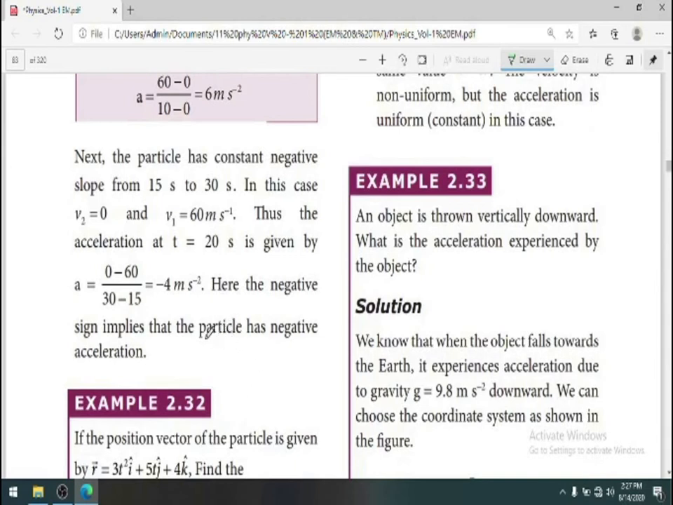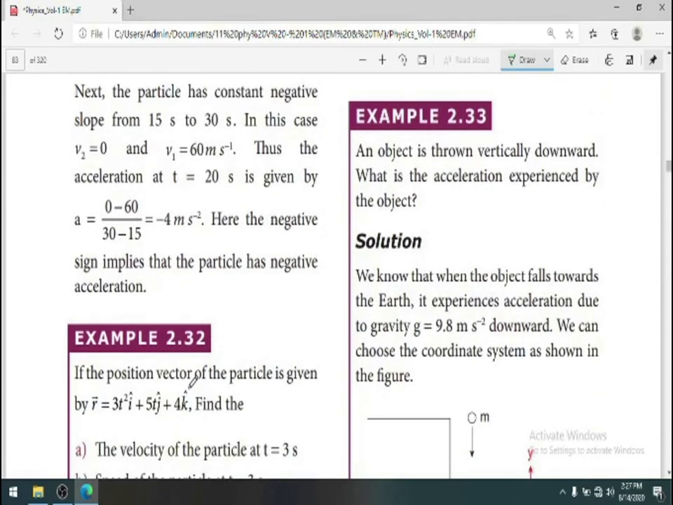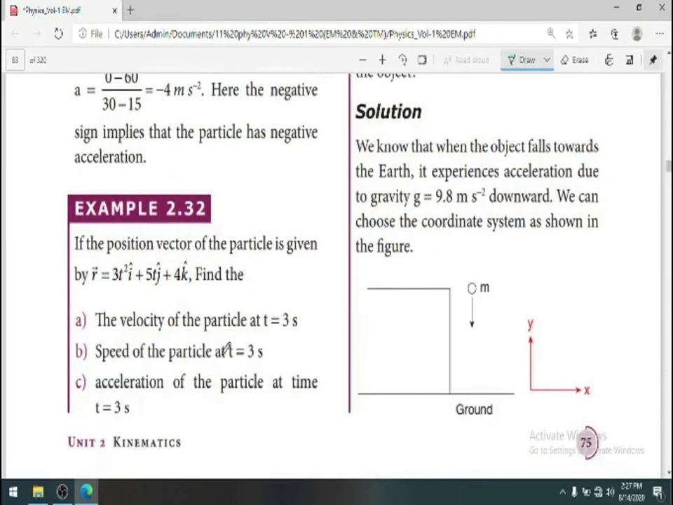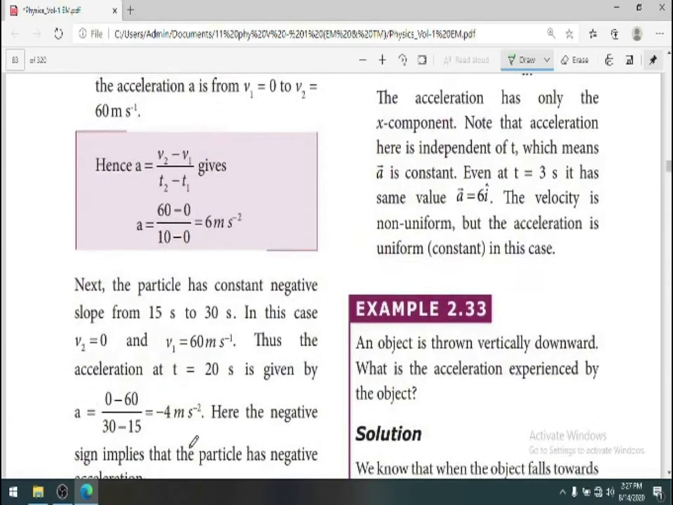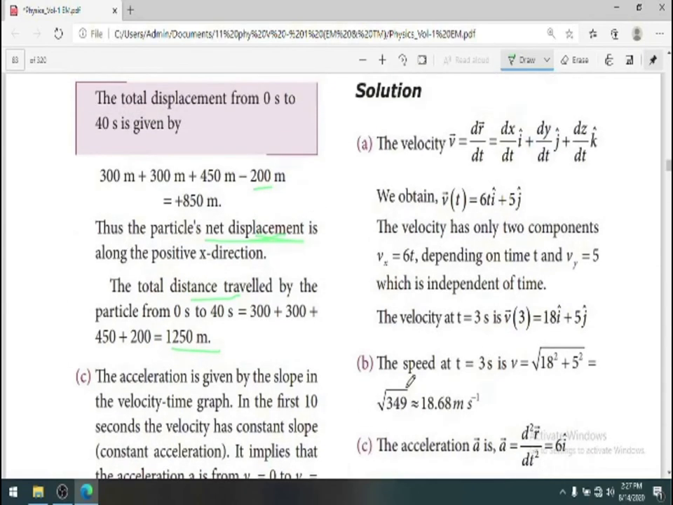Okay, yes. Now coming to the next example, the position vector of the particle is given. You need to find out the velocity of the particle at 3 seconds, the speed of the particle and the acceleration. So simple. I am explaining this with the PDF because you are familiar with these workouts. Coming to the expression of components of velocity, v vector is dr vector by dt is equal to dx by dt i cap plus dy by dt j cap plus dz by dt k cap.